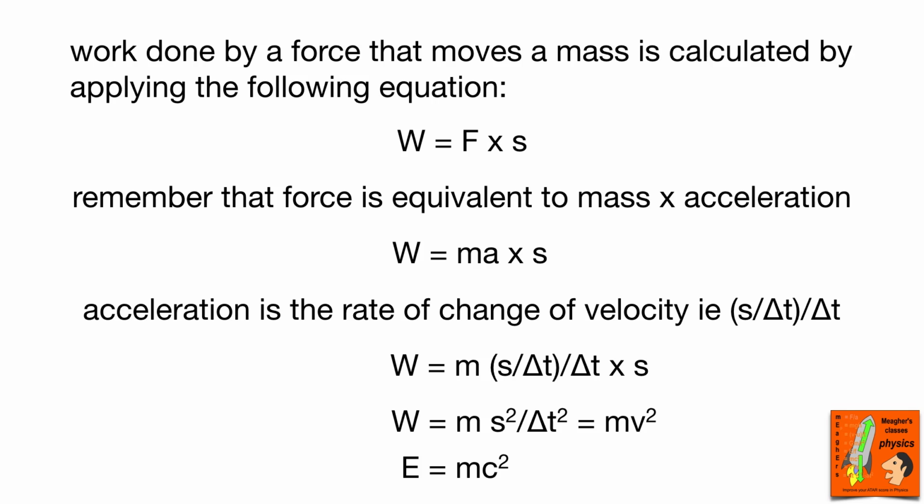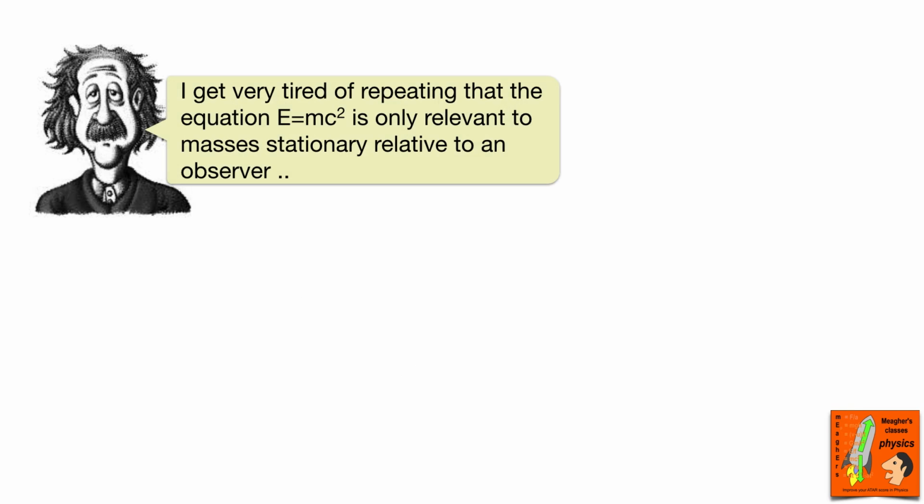Aren't we clever? However, Einstein was getting sick of telling people that E equals mc squared is not the whole picture. It's just when a mass is stationary relative to you. When a mass and you are in the same inertial frame, and that mass is stationary relative to you, we can say E equals mc squared. Because when masses move, the mass dilates, just like time dilates, or just like length contracts. And it does it by the same gamma factor.